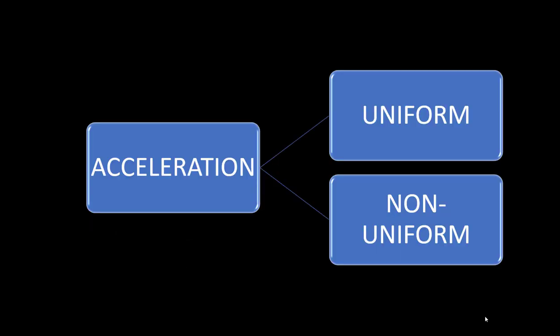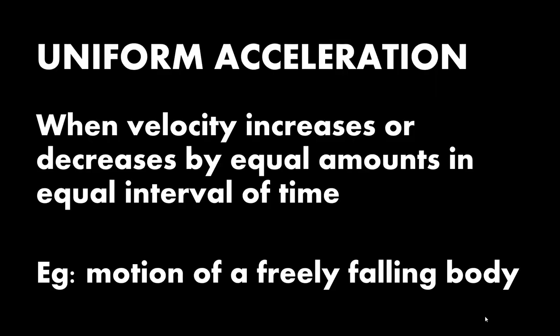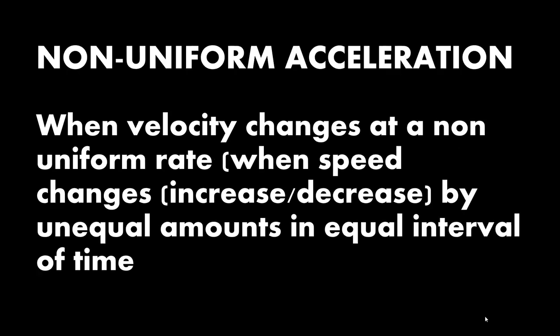Now there are two types of acceleration. One is uniform, another is non-uniform. Uniform acceleration is when velocity increases or decreases by equal amounts in equal intervals of time. Example, motion of a freely falling body. Non-uniform acceleration is when velocity changes at a non-uniform rate, that is when speed changes, and the change in speed can be increased or decreased by unequal amounts in equal intervals of time.